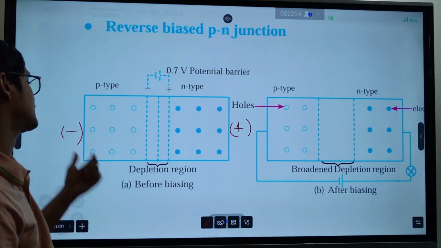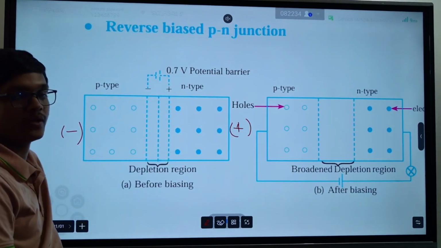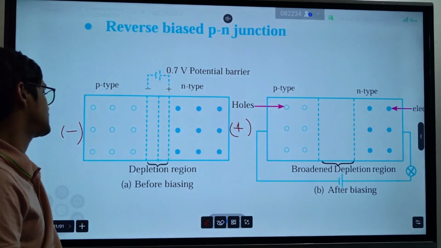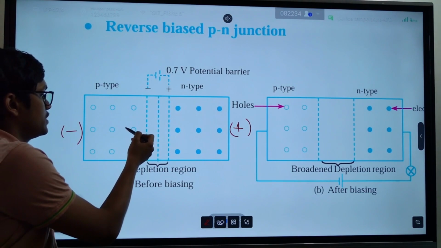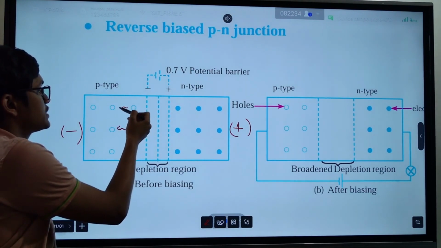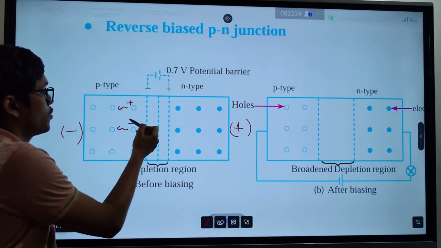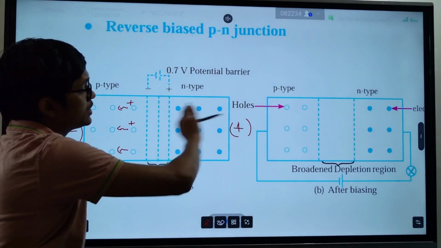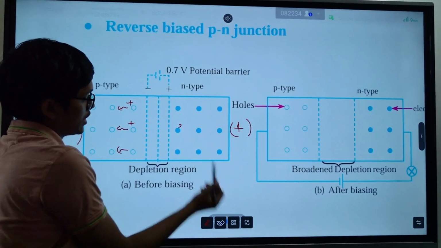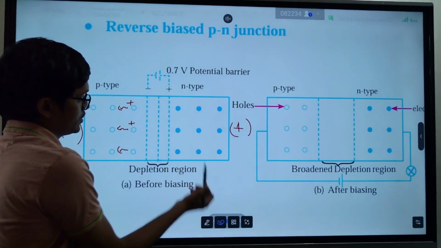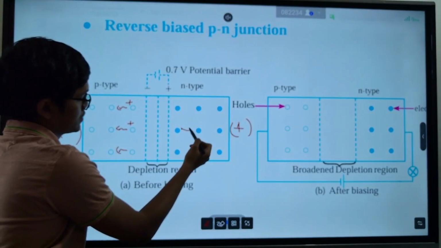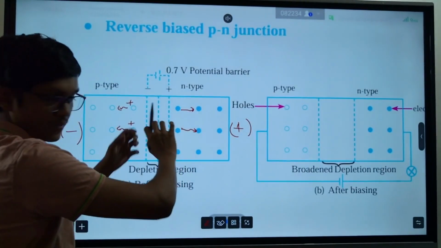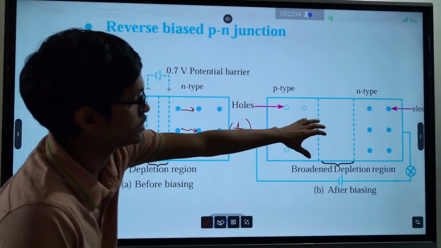These negative charges will pull these positively charged holes. This positive charge will pull these negatively charged electrons. So when they pull them away, this depletion region will increase.